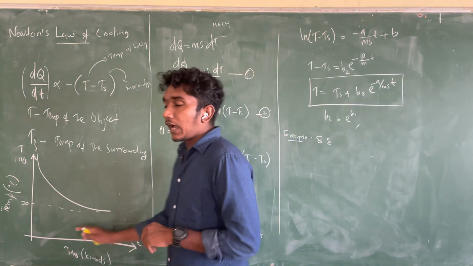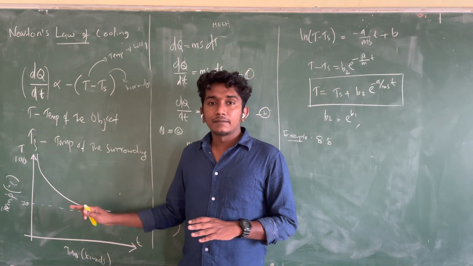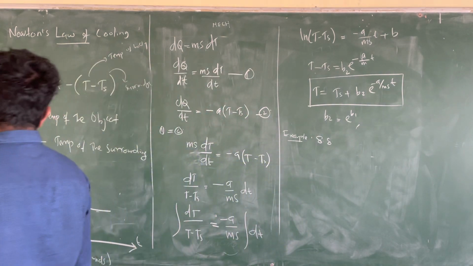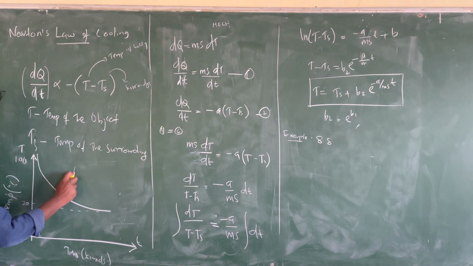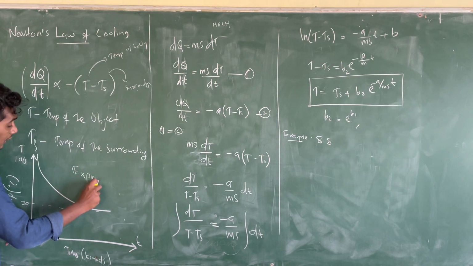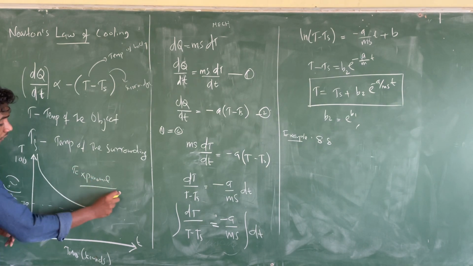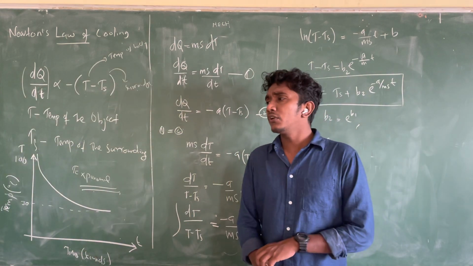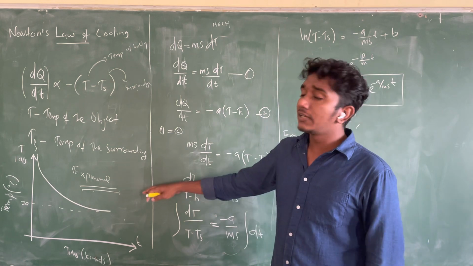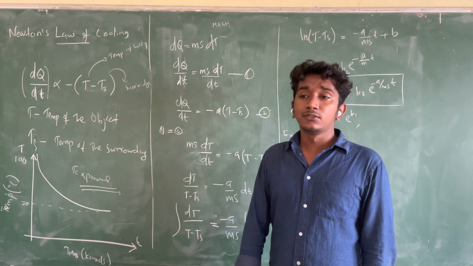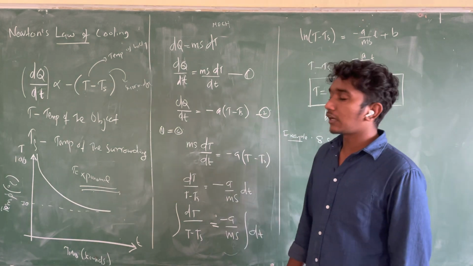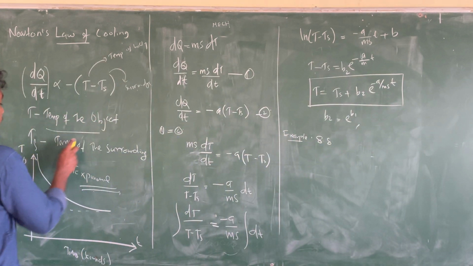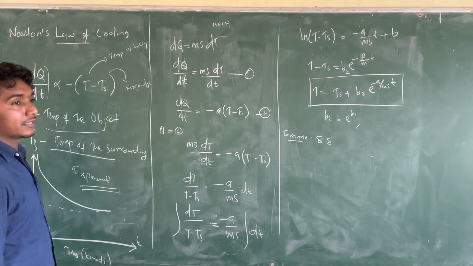From the graph, it is very clear that this is actually an exponential graph. And you must have studied in mathematics what an exponential graph is, how an exponential graph looks. Anyways, the exponential graph would be like this. But you don't need to worry about that. Once we derive the expression, you will understand the exponential graph. So what is T? T is the temperature of the object. What is Ts? Temperature of the surroundings.